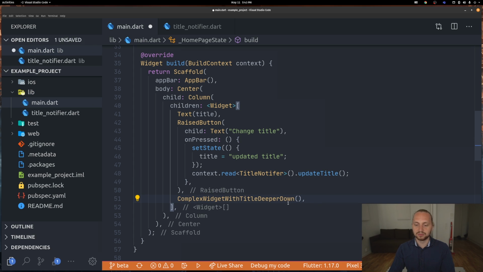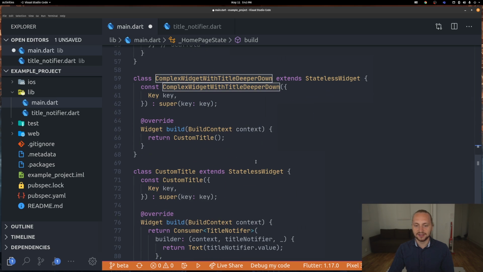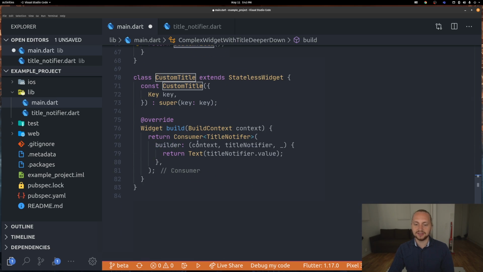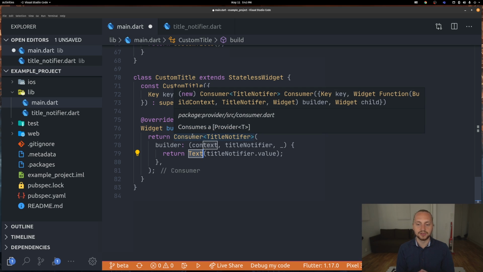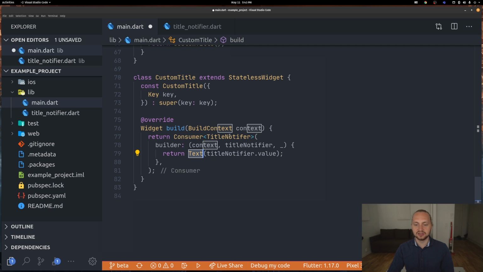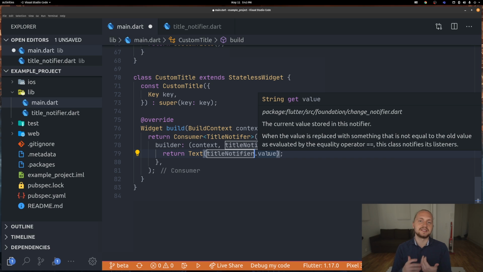So I have a complex widget with the title deeper down. That's just a widget that contains another widget, and then down here we have that text. To do that without provider, you would have to pass it down in the constructor. But now we're just using provider and a Consumer where we want to listen to that value. We get the TitleNotifier object, and then we just type titleNotifier.value, and this is actually the string value.